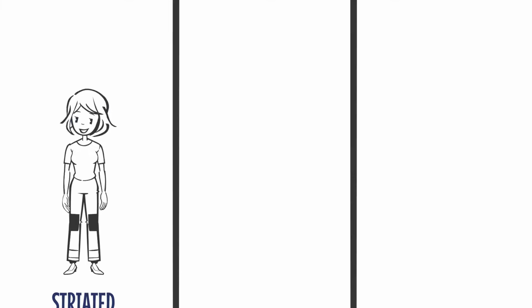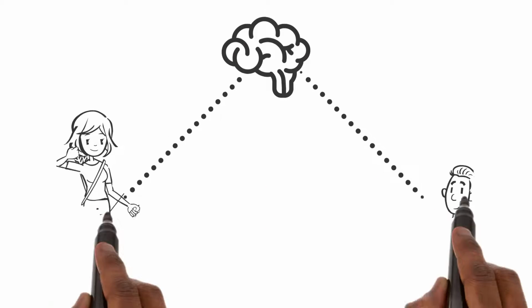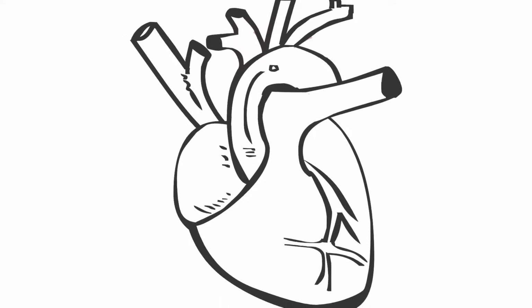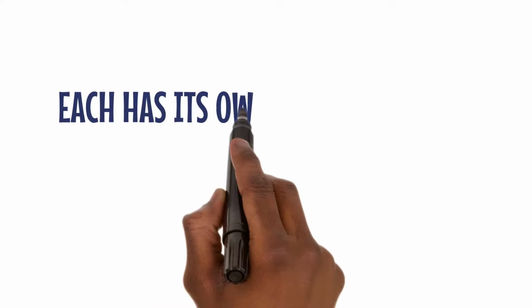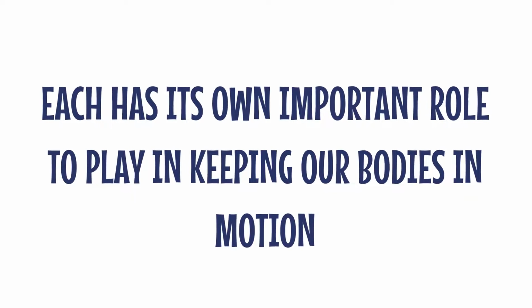Now, let's compare these muscle fibers. Striated muscles are under our conscious control, unstriated muscles work automatically, and cardiac muscles are exclusive to our heart. Each has its own important role to play in keeping our bodies in motion.